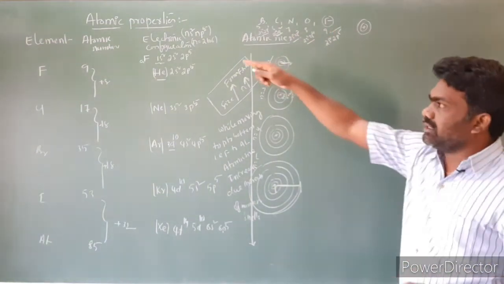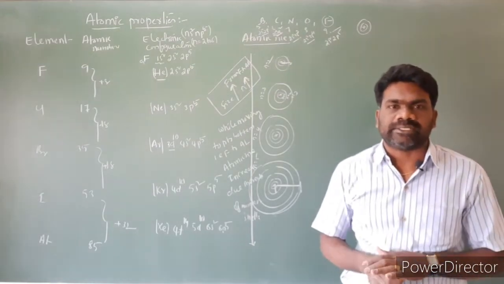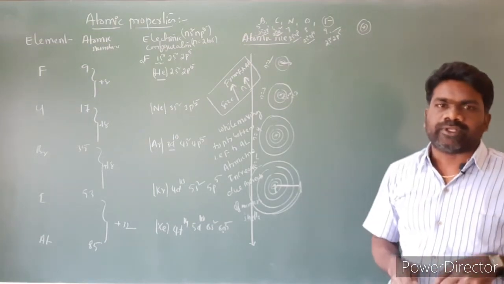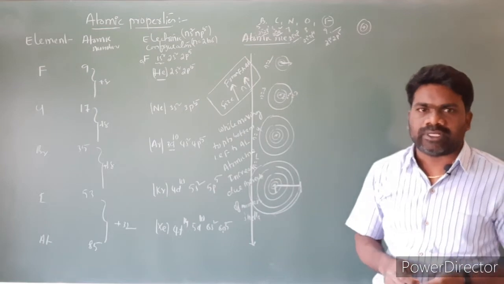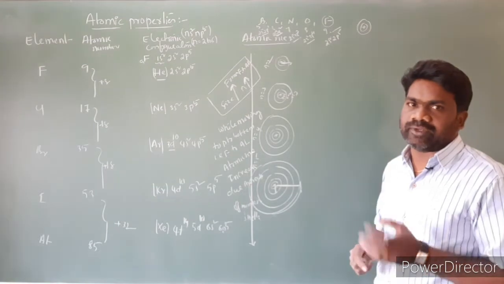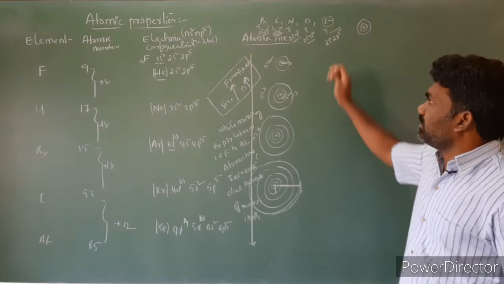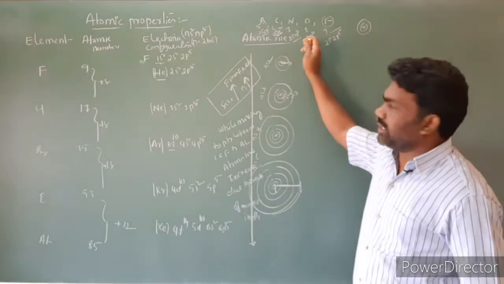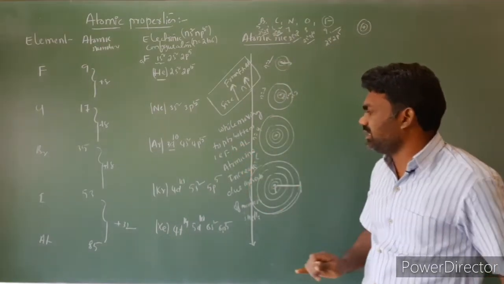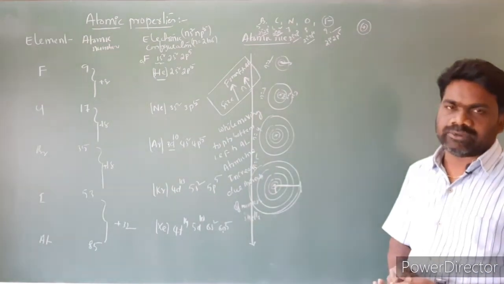As a result, the halogen atoms have the smallest atomic size in their respective periods. In their respective periods, halogen atoms have the smallest atomic size because of the increasing effective nuclear charge, and the number of shells in each period is constant. So regarding atomic size, the points we have covered are: while moving from top to bottom, that means from fluorine to astatine, atomic size increases due to the increasing number of shells, nothing but the principal quantum number.